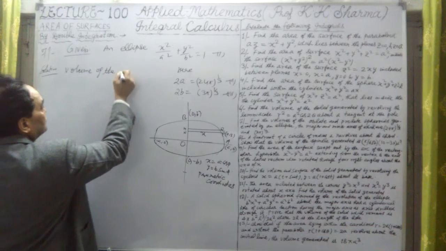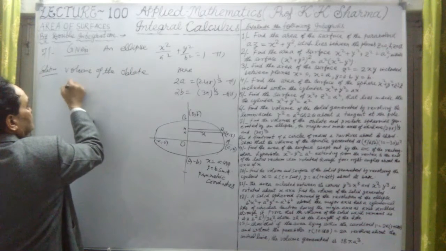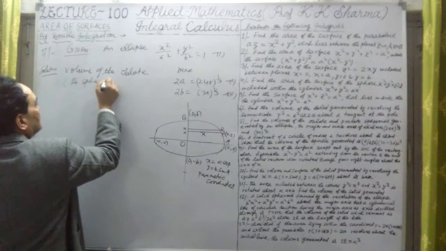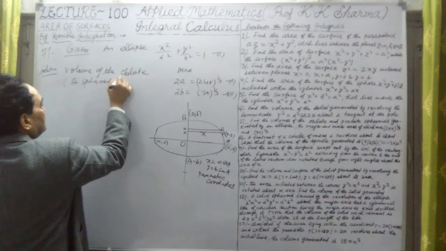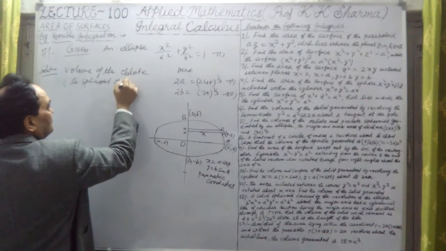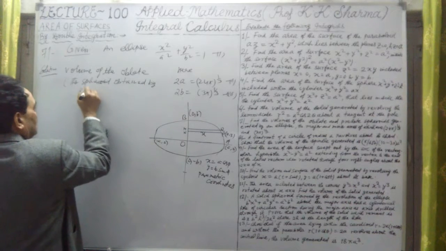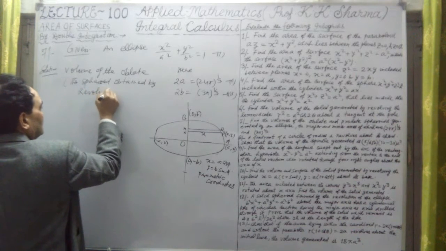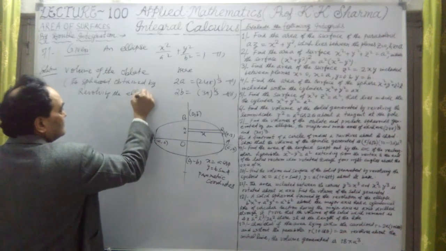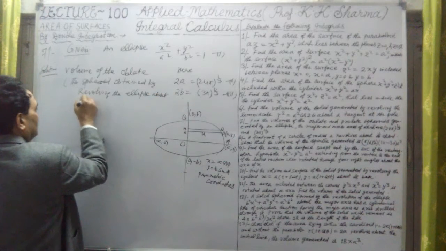So the volume of the oblate. Oblate means the spheroid obtained by revolving the arc of the ellipse about the minor axis.